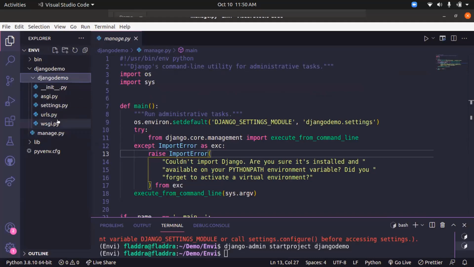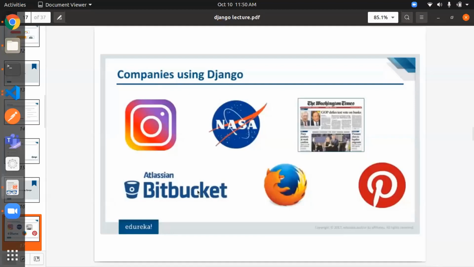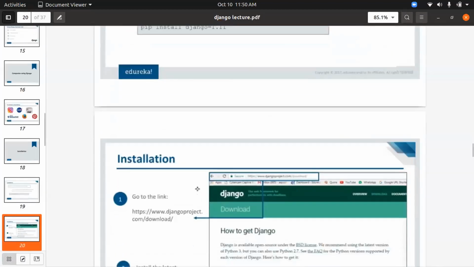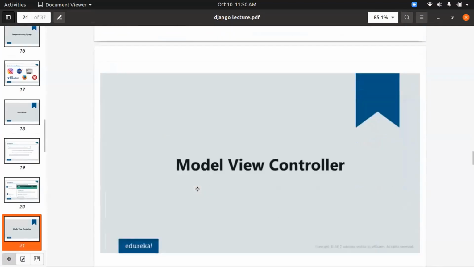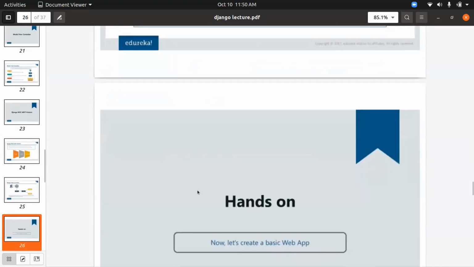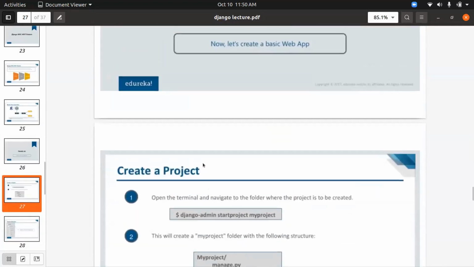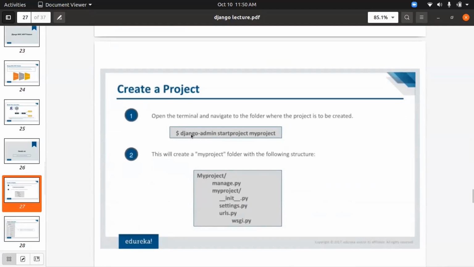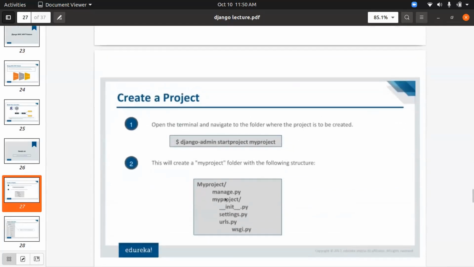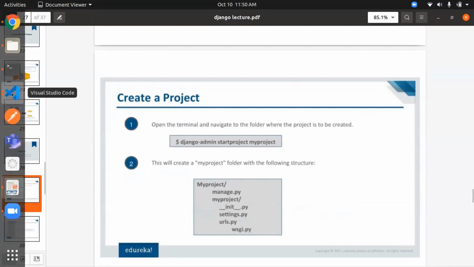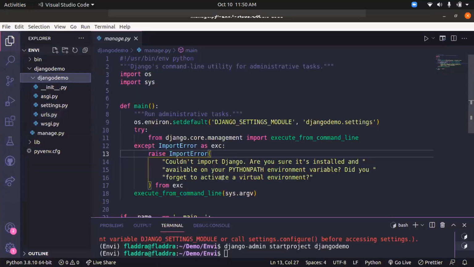Now what are these files? The settings.py file, the urls.py file. I'll take the help of the PDF to explain these in detail. We have completed this installation part. We have completed this MVT pattern, and now I'll show you these. So I had this django-admin startproject command, my project. After that, my project, similar to this Django demo, is now created.